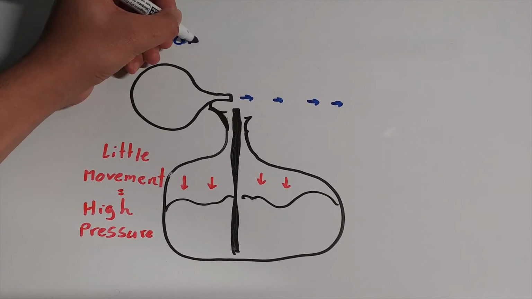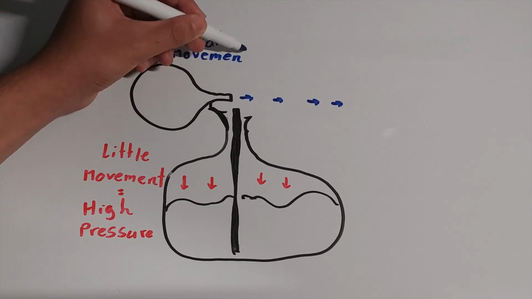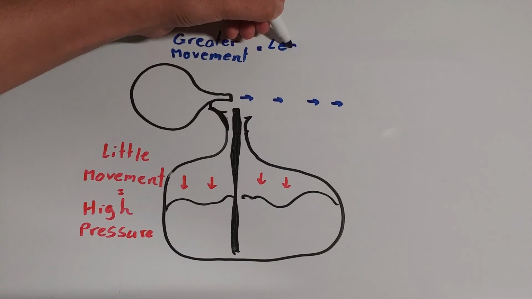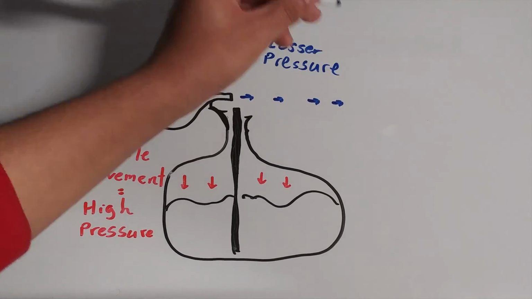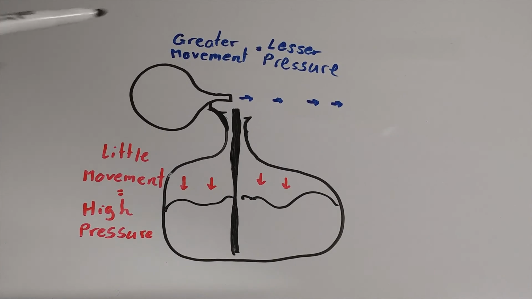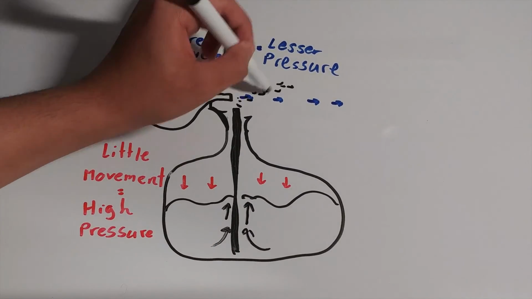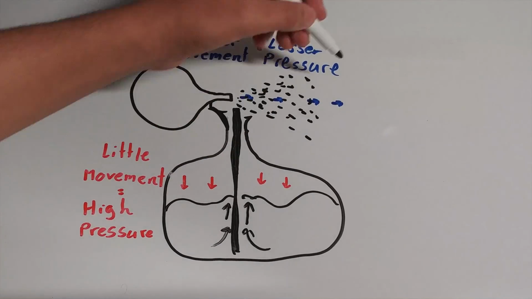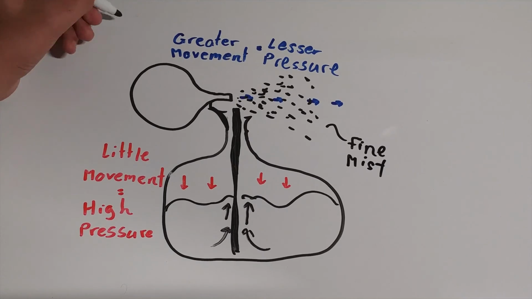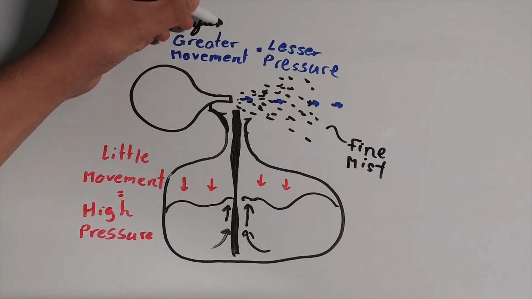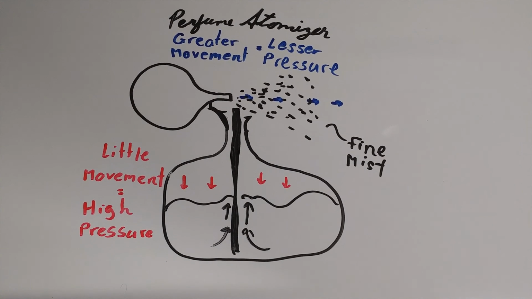Since the air within a bottle of perfume will be moving relatively slowly, it will have a great amount of pressure according to the principle. Within the bottle, there are two narrow tubes, one running up the bottle vertically, and a second one perpendicular to the first with a squeeze pump attached to it. This squeeze pump allows air to flow up quickly towards the top of the bottle, where the pressure is reduced. The perfume as well is drawn from an area of high pressure and gets ejected from the spray nozzle with the help of the squeeze pump.